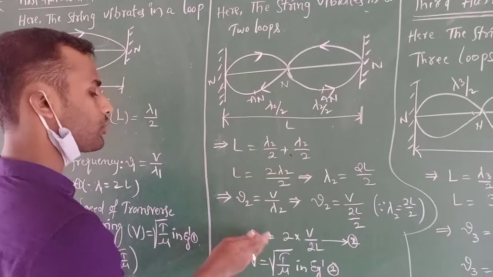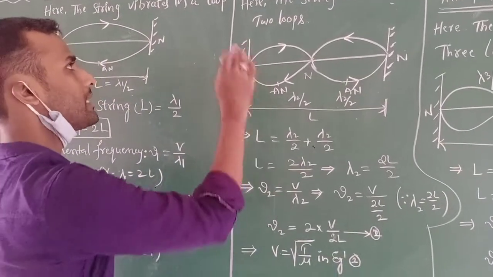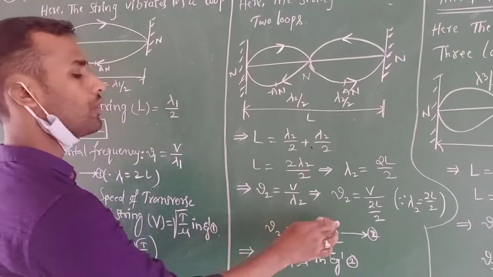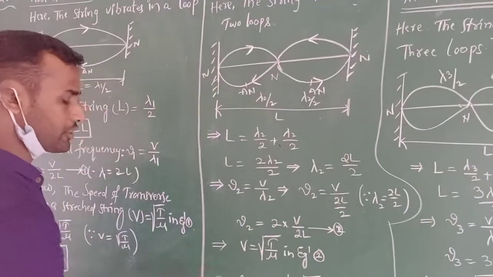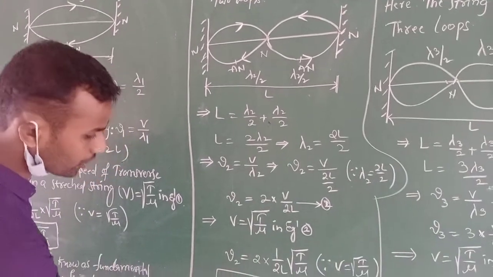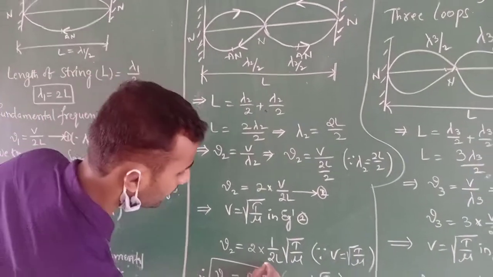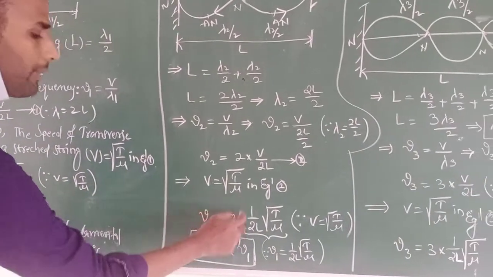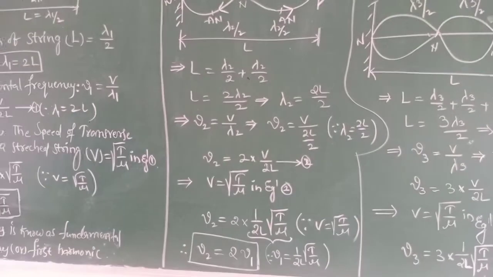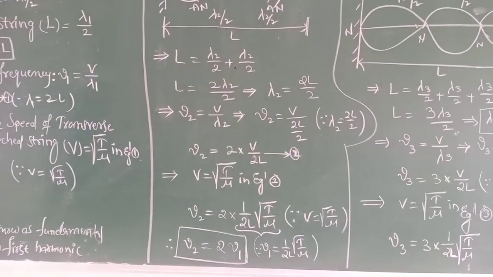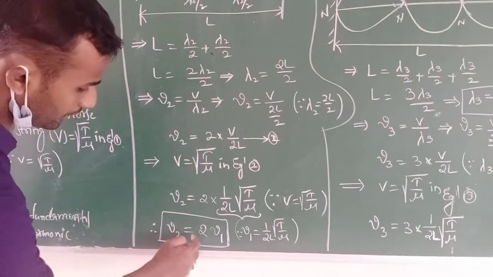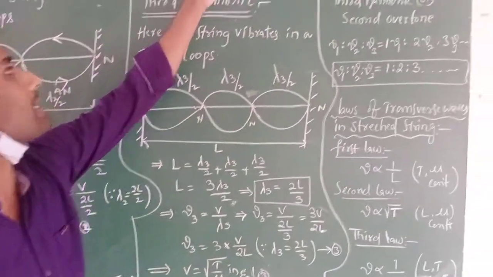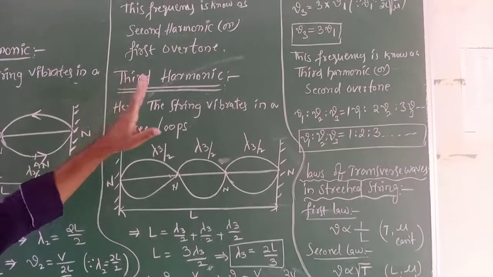Its value is substituted in the frequency of the second harmonic, nu2 equals V by lambda 2. Here we can solve this equation. Finally nu2 equals 2 nu1, since 1 by 2L root of T by mu is the first harmonic. This frequency is known as the second harmonic or first overtone.